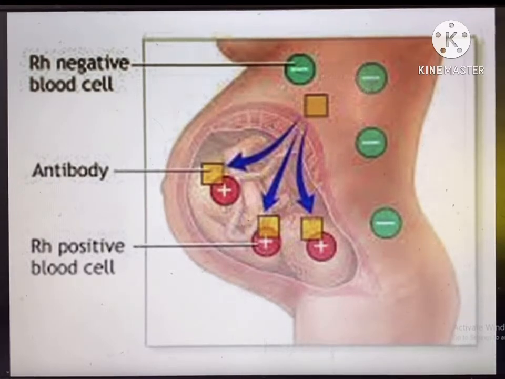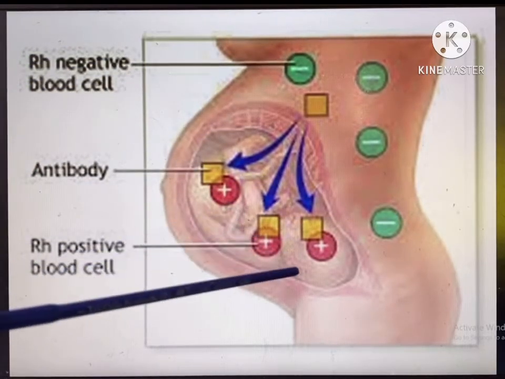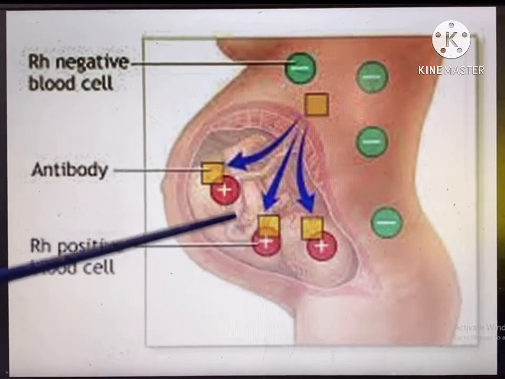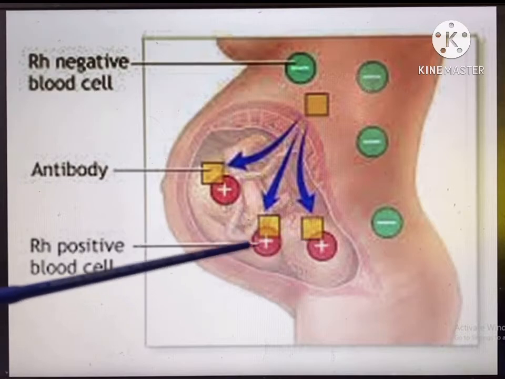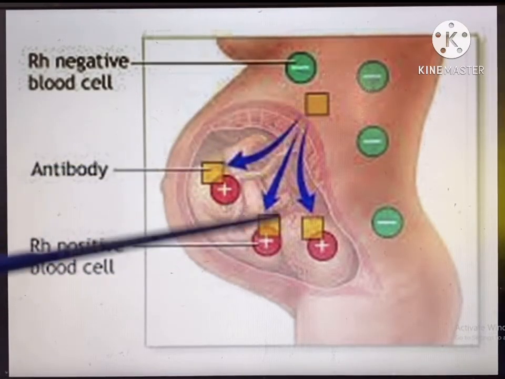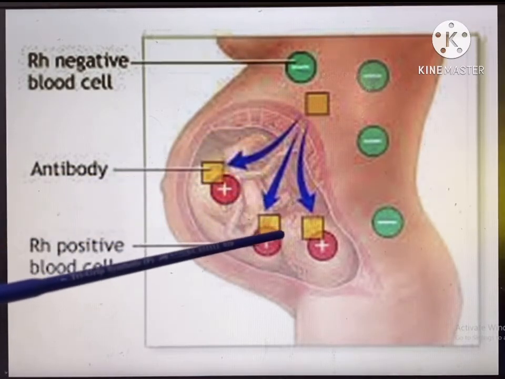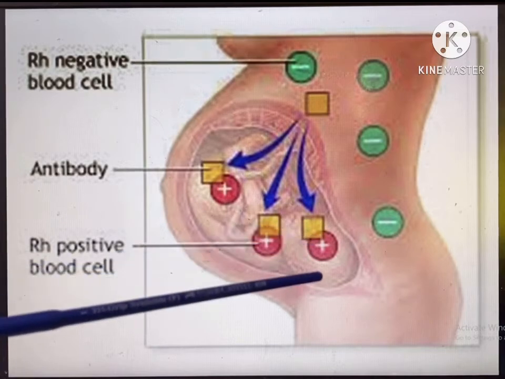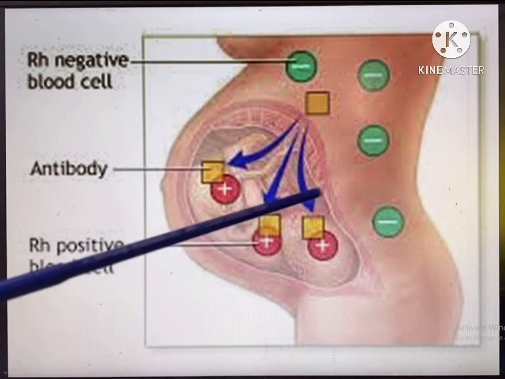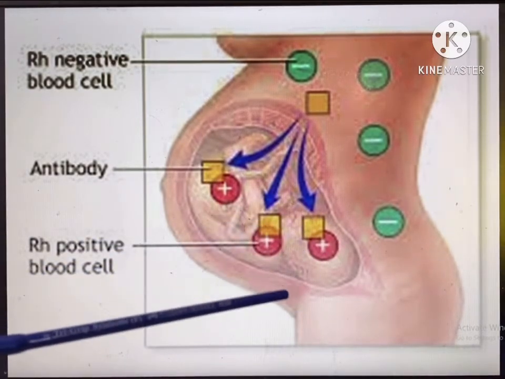So when the father is positive and the mother is negative, the growing child would obviously be positive. When this fetus or embryo grows gradually, it starts sharing blood with the mother, and the mother also shares blood with the baby. They take all sorts of nutrients from the mother and expel the harmful excretory materials toward the mother's blood. This is a very normal exchange of blood.